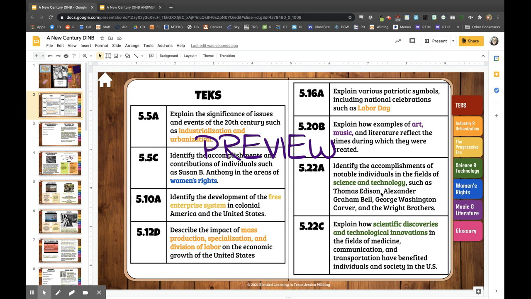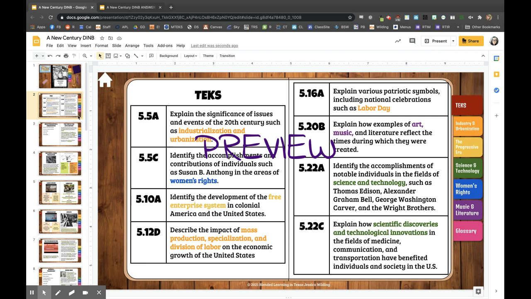Then there's a section on science and technology that covers some different inventors and notable individuals in this time period. Then there's a section on women's rights, which covers women's rights and then some notable individuals in the women's rights movement. And then finally, there's a section on music, art, and literature that covers some important people and art and culture from that time period.